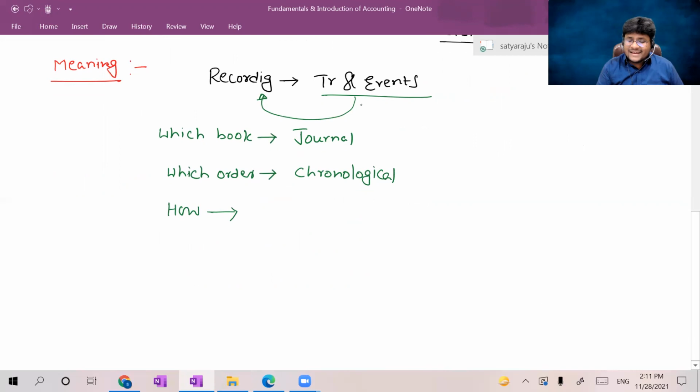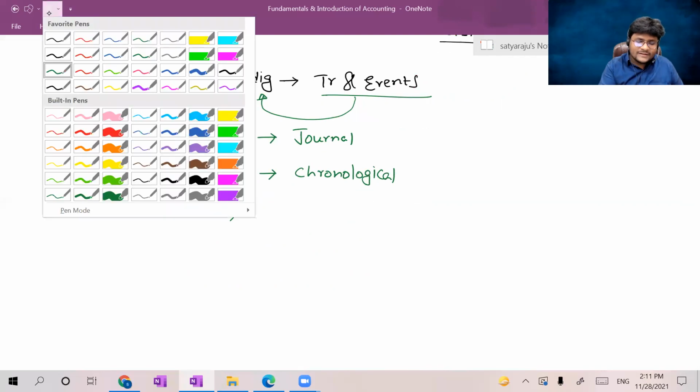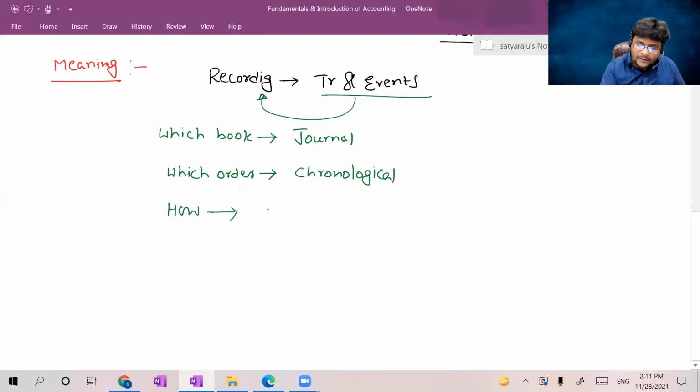The transactions and events, I am not recording as they are, in the form of sentences as they occurred, like today I purchased goods worth 2000. The same way I'm not recording. How will I record the transactions and events? I'm going to record them in the book in the form of journal entries.